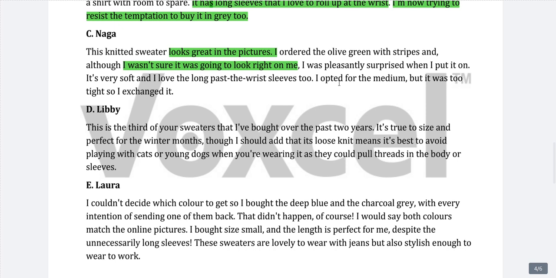I was pleasantly surprised when I put it on. It's very soft and I love the long past the wrist sleeves too. I opted for the medium, but it was too tight, so I exchanged it. So here they have exchanged the sweater also. They were pleasantly surprised because it looked good, because in the beginning the person was not sure. So it's very soft and the person loved the long sleeves also. So basically the information is this: looks great in pictures, wasn't sure, optimum for medium but tight, so exchanged.